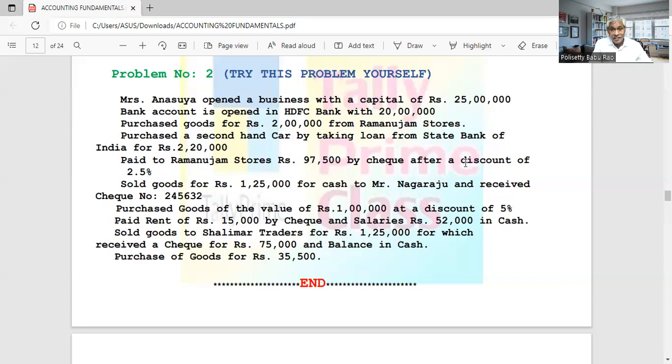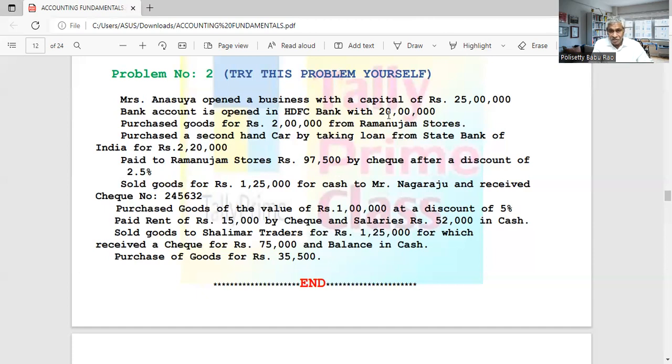There is one more discount. Discount received means it is income. So again, the discount received account also is credited 2,500. So Ramanujam Stores account debit 1 lakh. We are paying 1 lakh. Settlement is 1 lakh. Out of that, by bank we are paying 97,500 to bank.